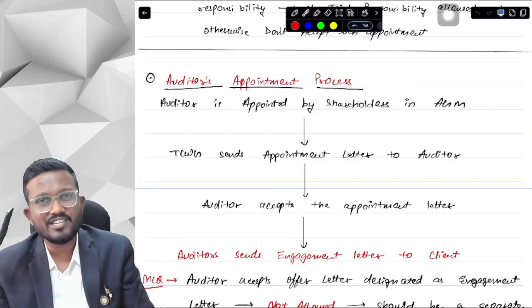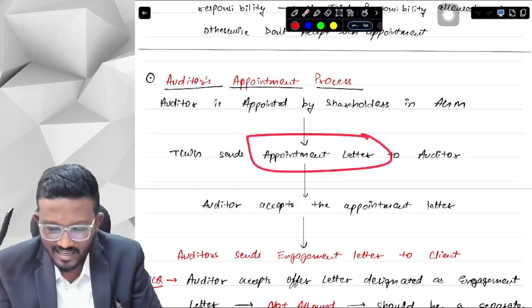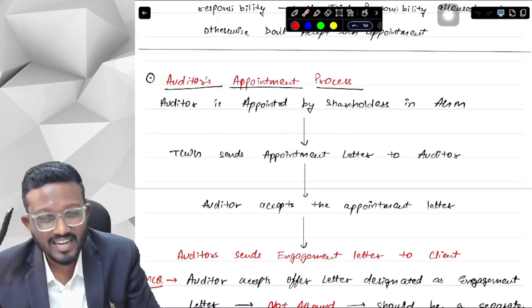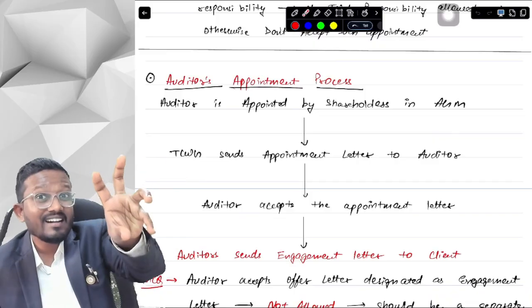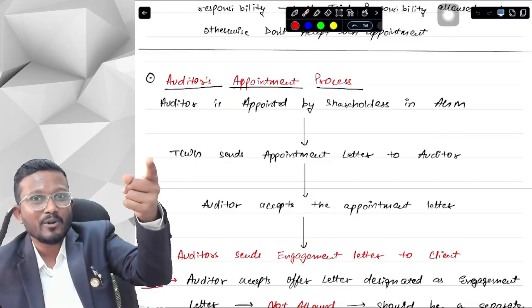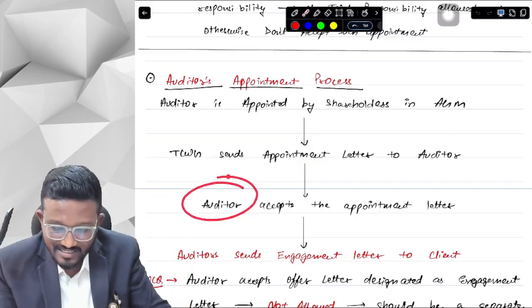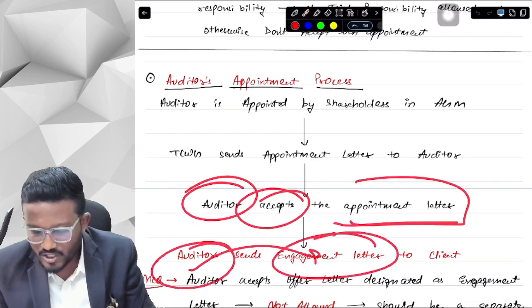Now, as soon as the auditor is appointed in the AGM, the TCWG of the company sends the appointment letter to the auditor. Who are the TCWG? Those charged with governance: the board of directors, the audit committee. Now the auditor decides whether he wants to accept that particular audit or not. If the auditor accepts, then the auditor sends an acceptance of the appointment letter, and then sends an engagement letter to the client.